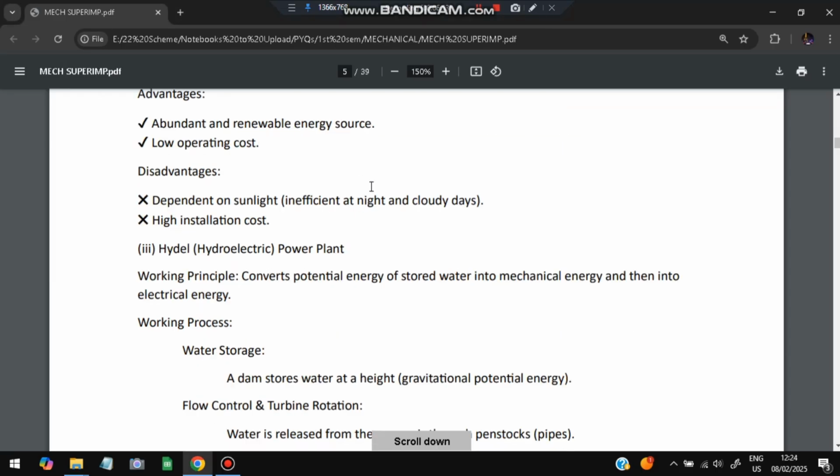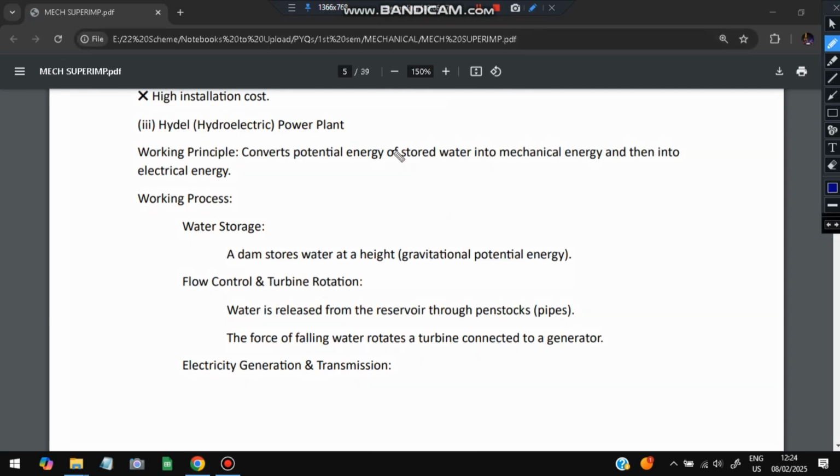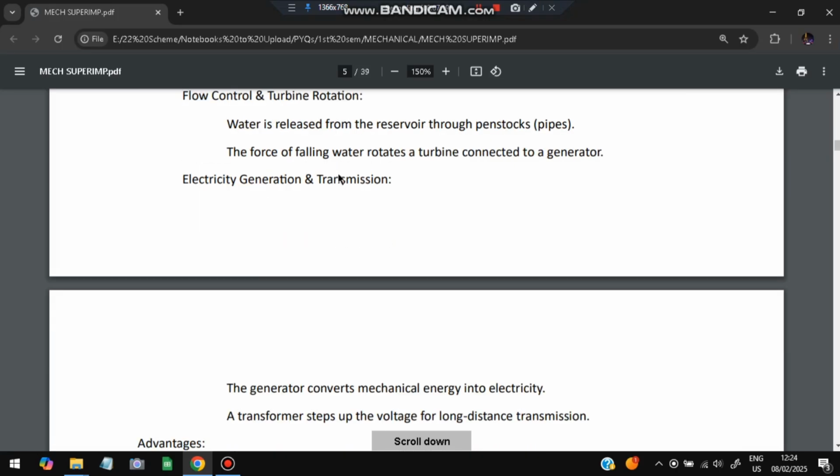Next is the Hydel or hydroelectric power plant. It converts potential energy stored in the water to mechanical energy, then into electrical energy. A dam stores water at a height. That is gravitational potential energy. When the flow is controlled and the water falls onto the turbine, the turbine gets rotated, and when the turbine gets rotated, electrical energy will be generated. That is the working principle of a hydroelectric power plant.